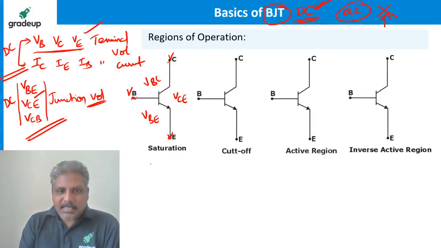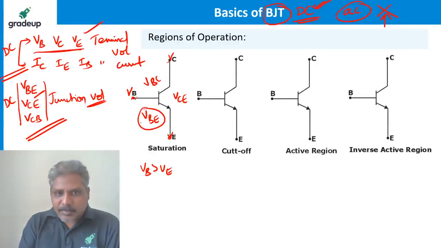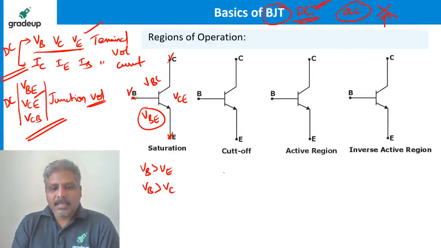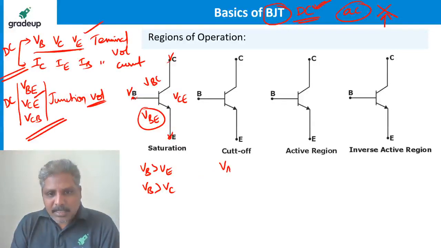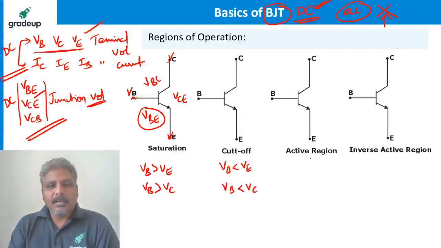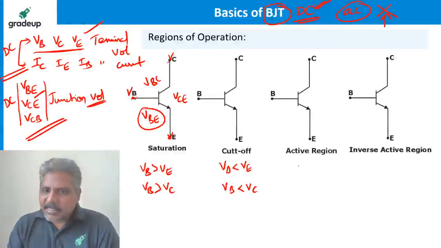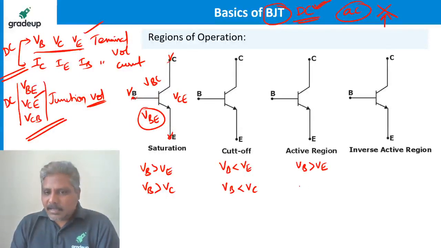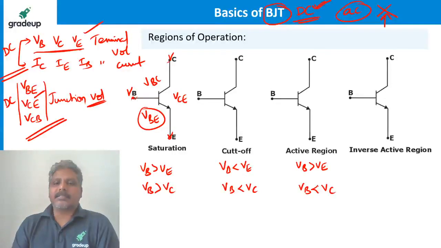So what is saturation? Base voltage is greater than emitter voltage because this junction has to be forward bias, and base voltage is also greater than collector voltage. This is called saturation. Reciprocal of this, base voltage is less than emitter voltage and base voltage is less than collector voltage, is called cutoff. What is active region? Active region is nothing but base voltage is greater than emitter voltage and base voltage is less than collector voltage.